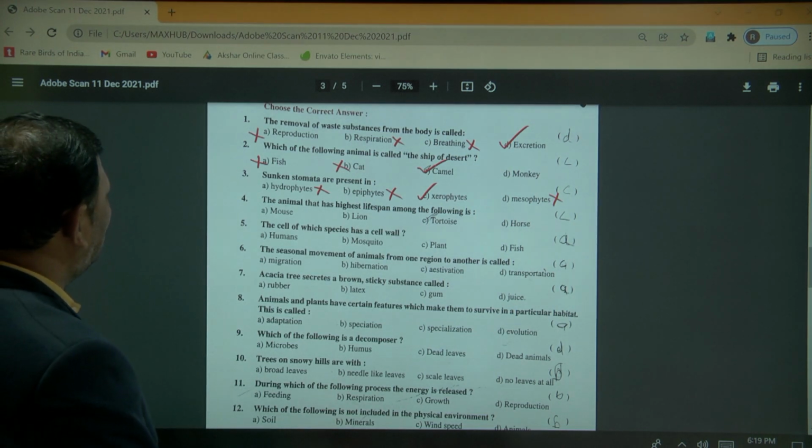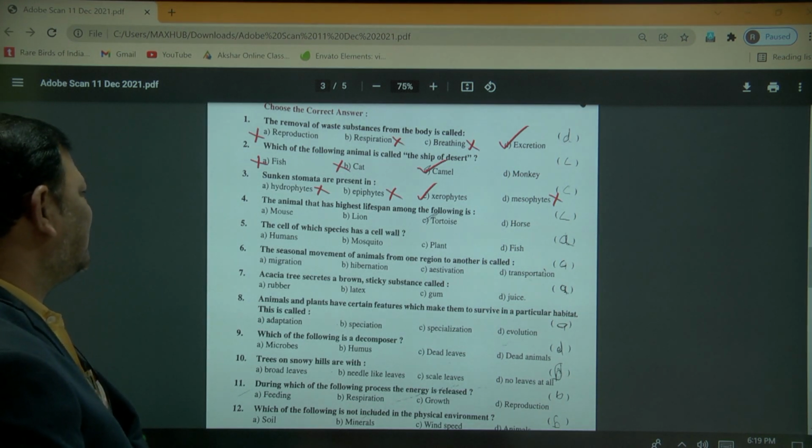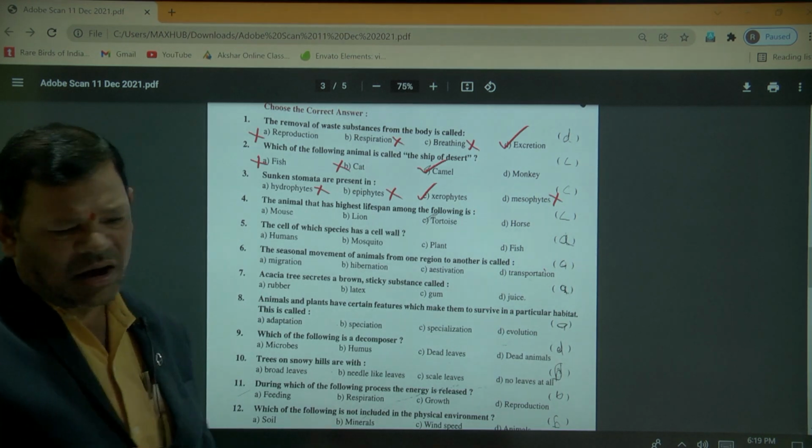Next, the animal that has the highest lifespan among the following: mouse, lion, tortoise, horse.